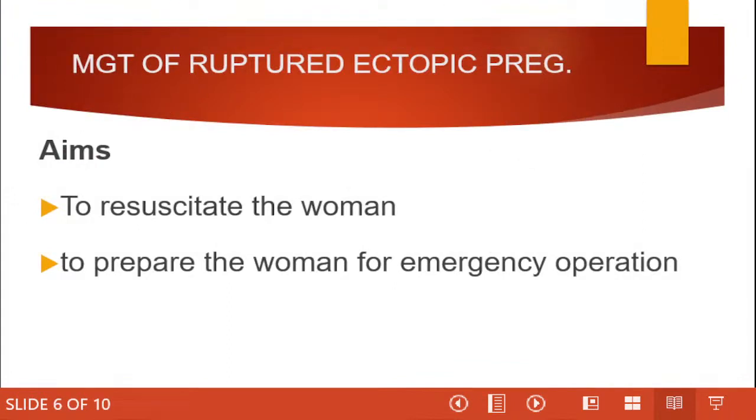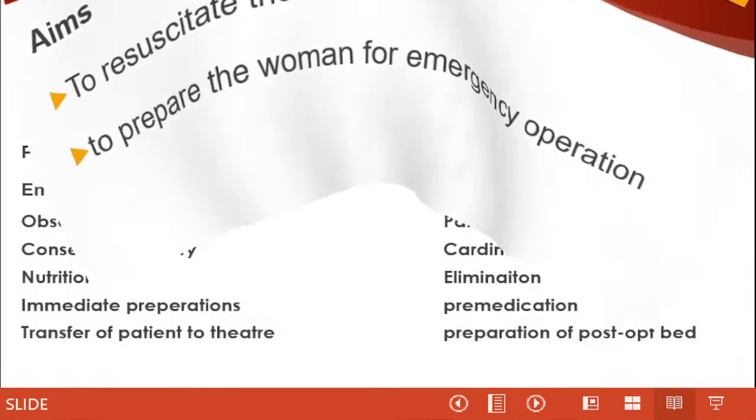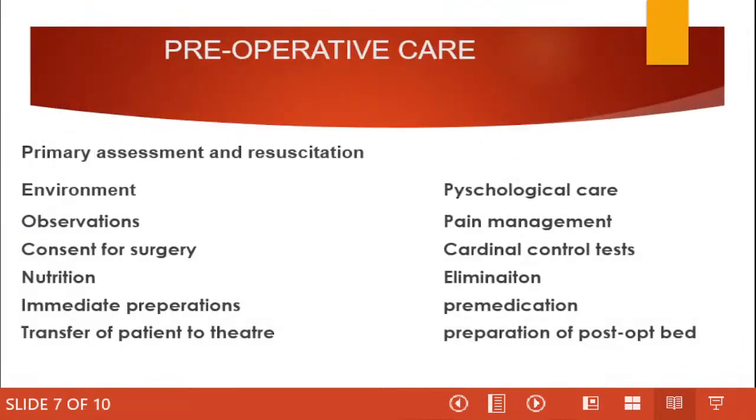This is an emergency, ladies and gentlemen. Ruptured ectopic pregnancy is a gynecological and surgical emergency. So our aims are to resuscitate the woman and to prepare the woman for emergency surgery. Having said that, let us quickly dive into resuscitation. Primary resuscitation or primary assessment and resuscitation.